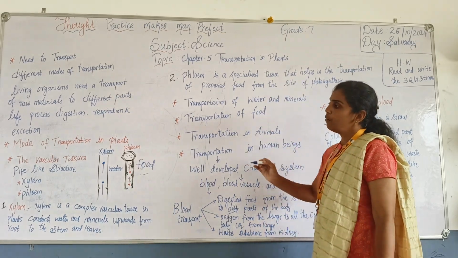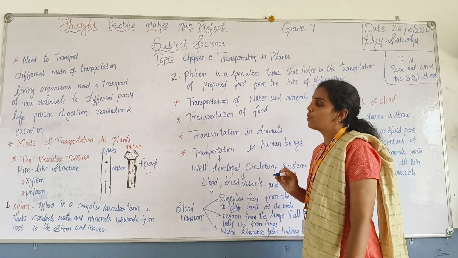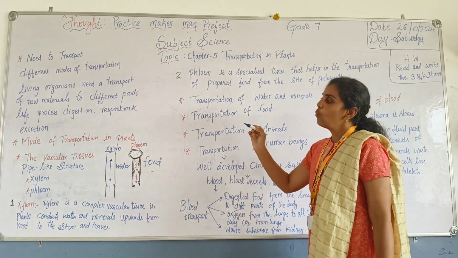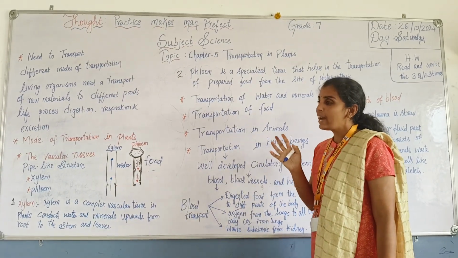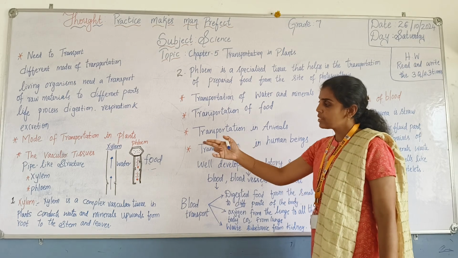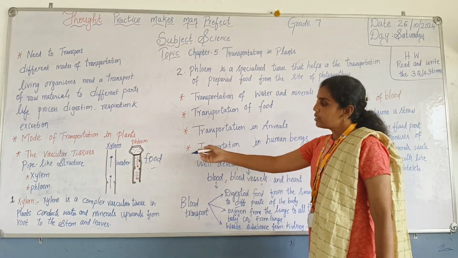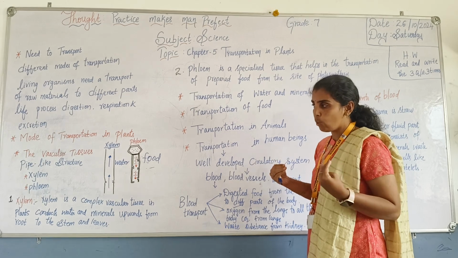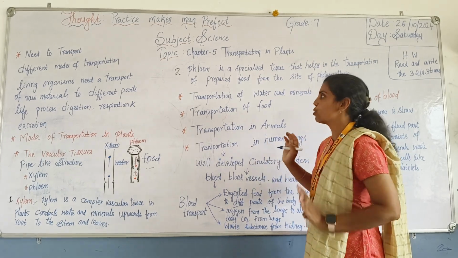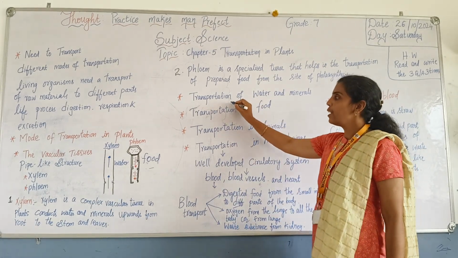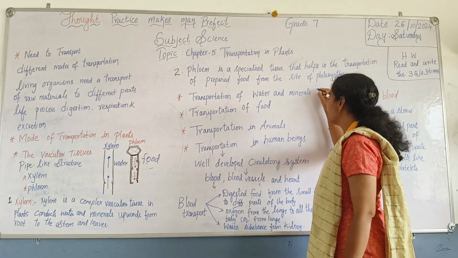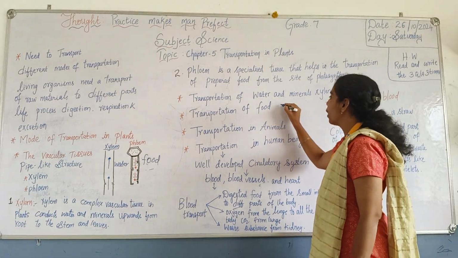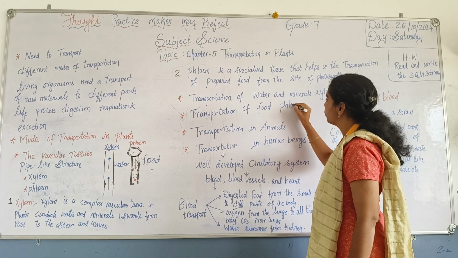Next, coming further, we have seen the mode of transportation in plants. How does the transportation occur here? With the help of the vascular tissue. It has two types, that is xylem and phloem. Xylem and phloem: how do they carry food and water, and in which direction? Next, we have the transportation of water and minerals by xylem, and the transportation of food by phloem.